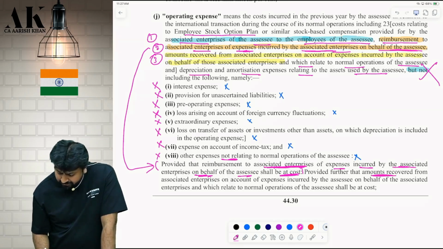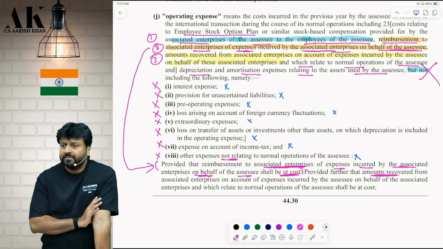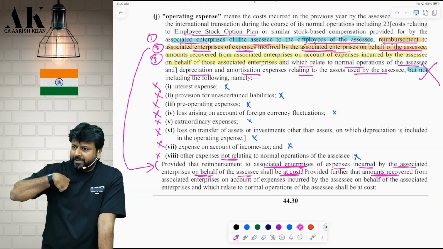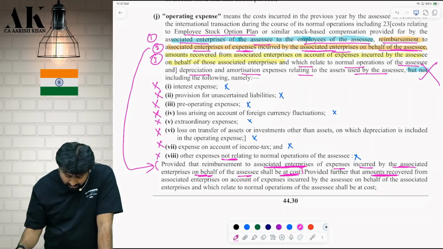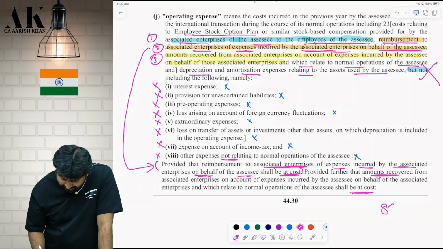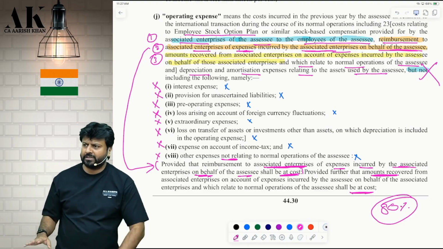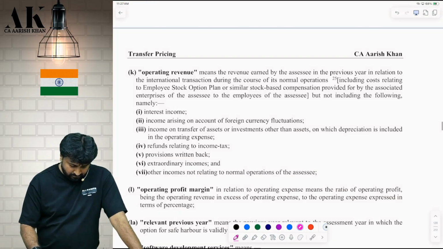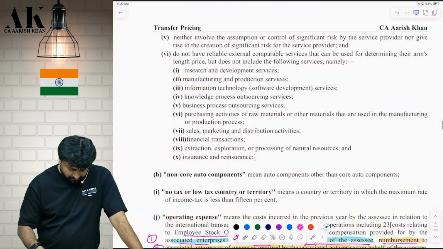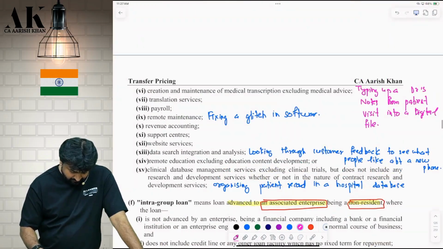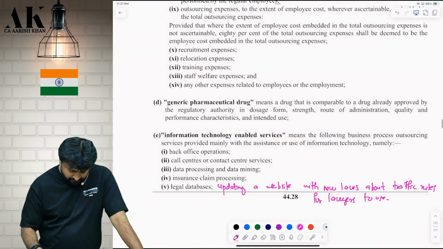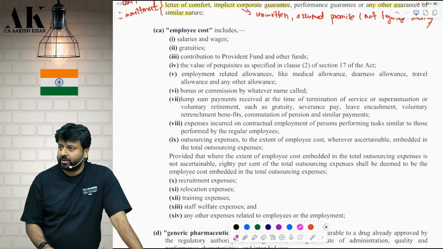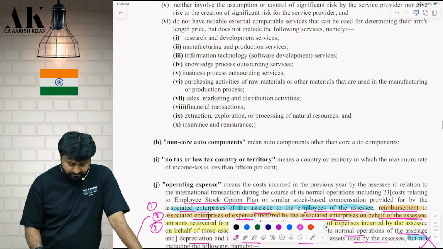Even the amount which you recover, from whom? From the associate enterprise. On behalf of them, you are incurring some expenses. That should also be done at cost. That 80% cost will come in employee cost after some time. Just wait. Employee cost is defined separately over here. Where is employee cost? Yes, here. When we will take the total cost of the employee, that time we will talk about it.